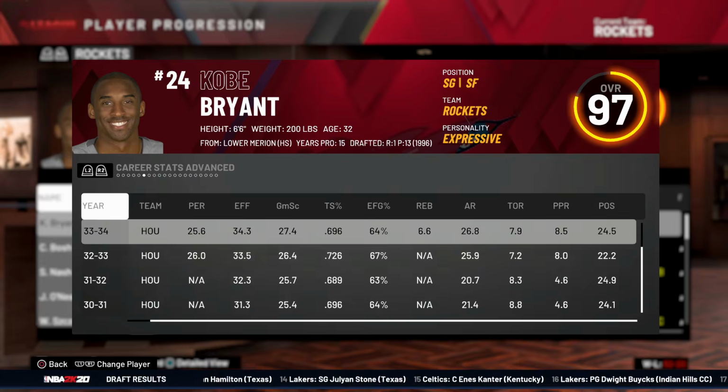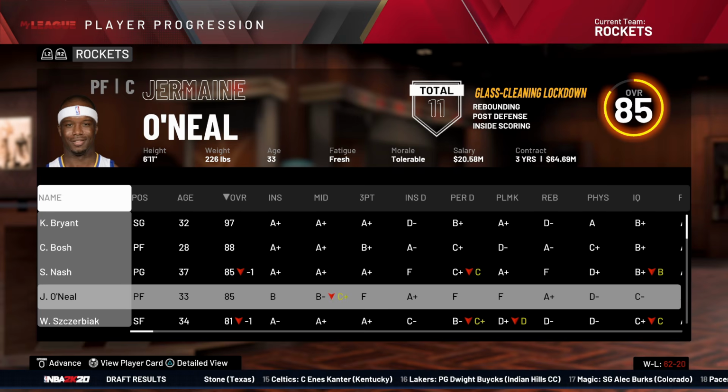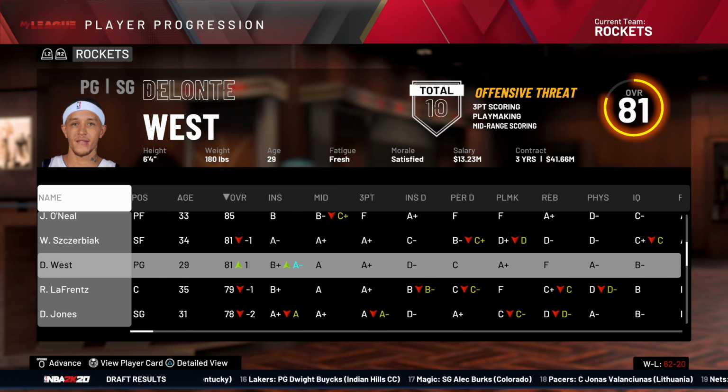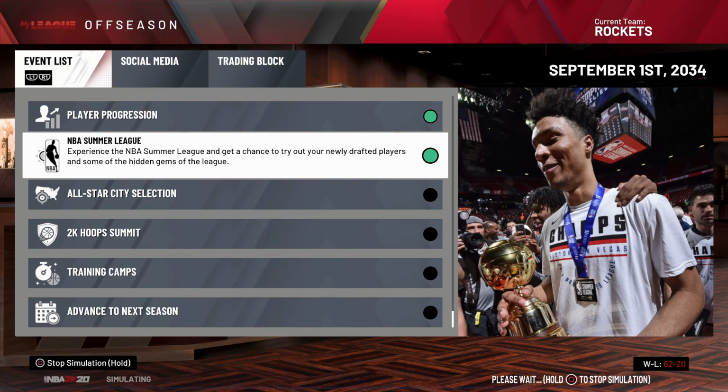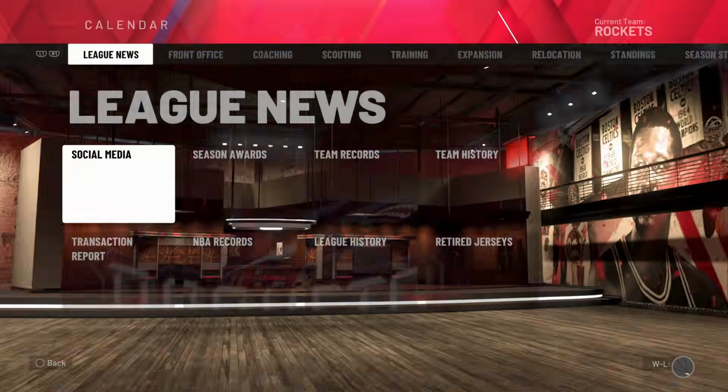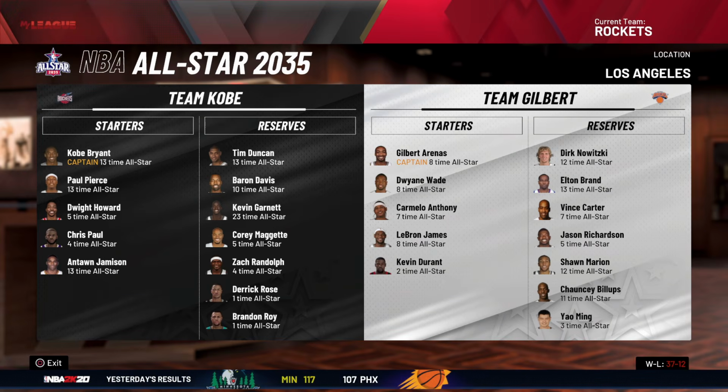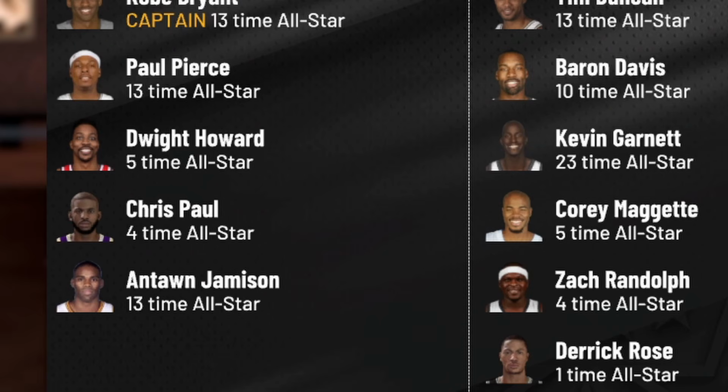Kobe Bryant, 32 years old, going to season number 16. The team is about the same. Delonte West is here. 2011, 2012, the year of Anthony Davis. Gilbert and Kobe have been the captains for every year for like the past 7 years. Gilbert, D Wade, Melo, LeBron, and KD has been a hell of an all-star starting team. Antawn Jamison has been the starter for like the past 14 years. Actually, well, that's more than he has all-star points, but you get it.